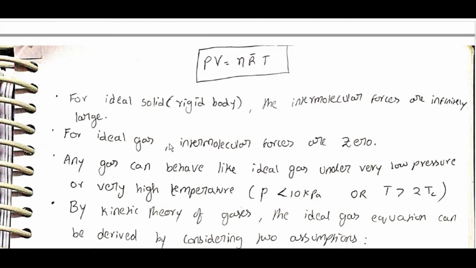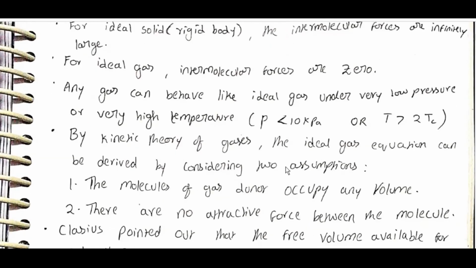For an ideal solid rigid body, intermolecular forces are infinitely large. For an ideal gas, intermolecular forces are zero. Any gas can behave like an ideal gas under very low pressure and very high temperature: P less than 10 kilopascal or T greater than 2 Tc.